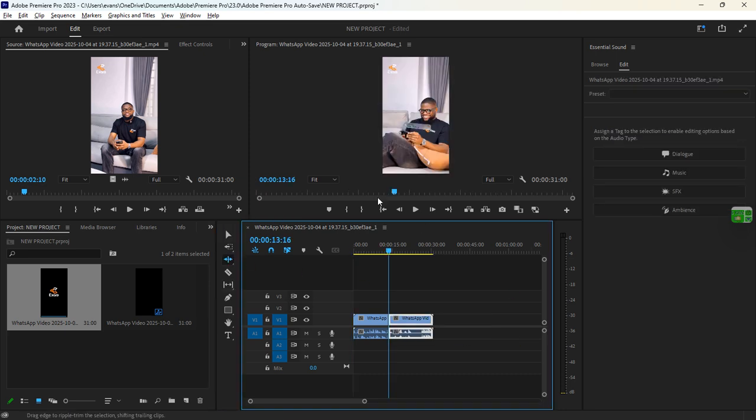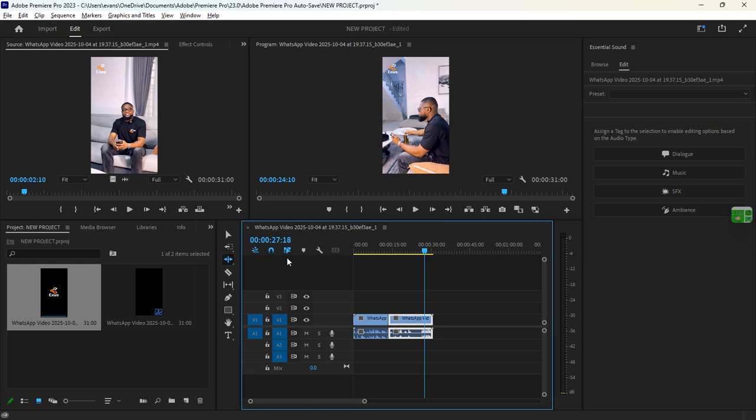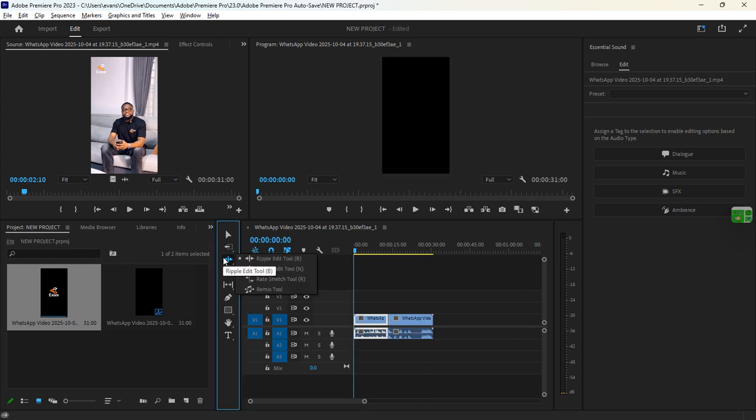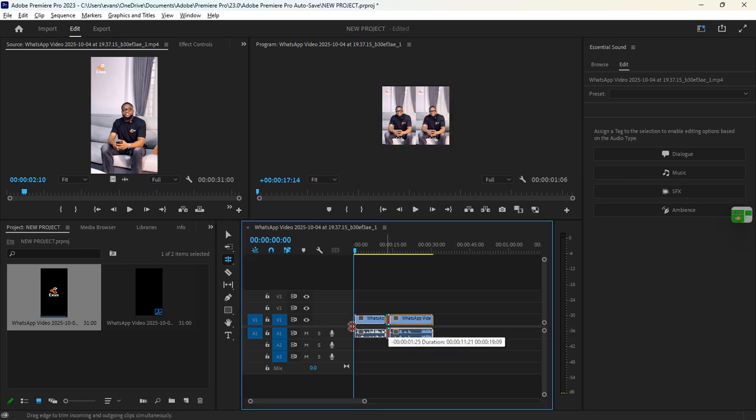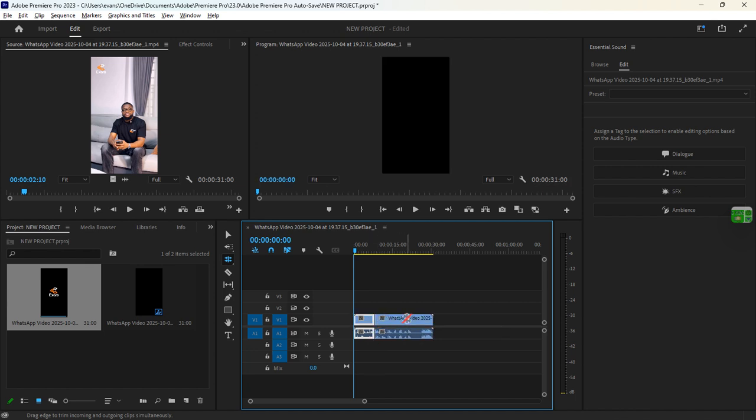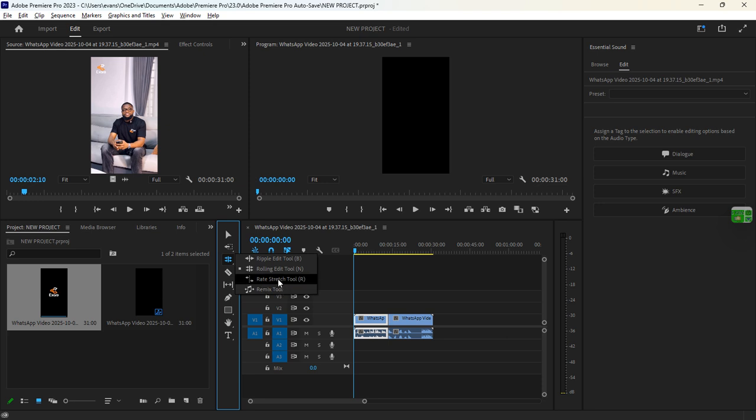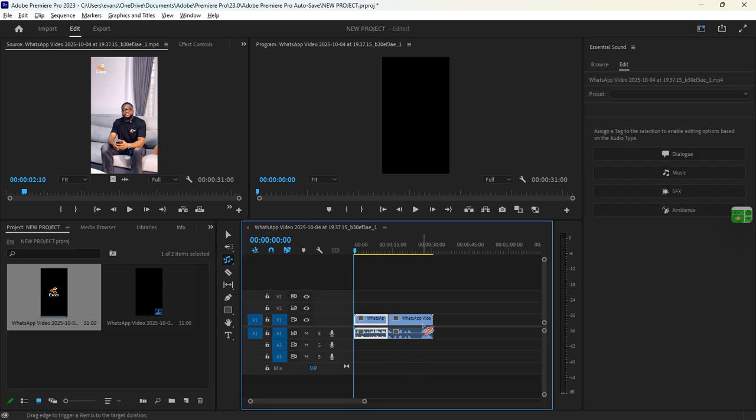So this is your sequence, and this is your clip. So if I double click on this, I can actually see my clip, and I can play my clip. Let's say I just want only the clip and I don't want the audio with it, just like it's showing here. I can drag only the clip and then put it here. You can see that I got only the clip